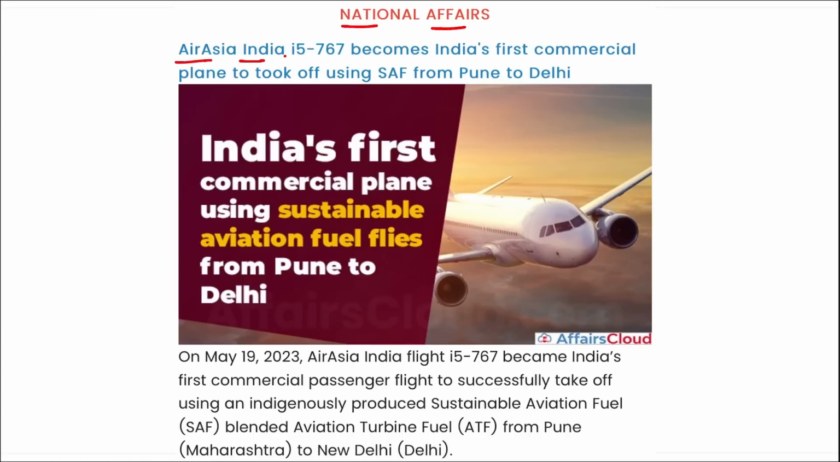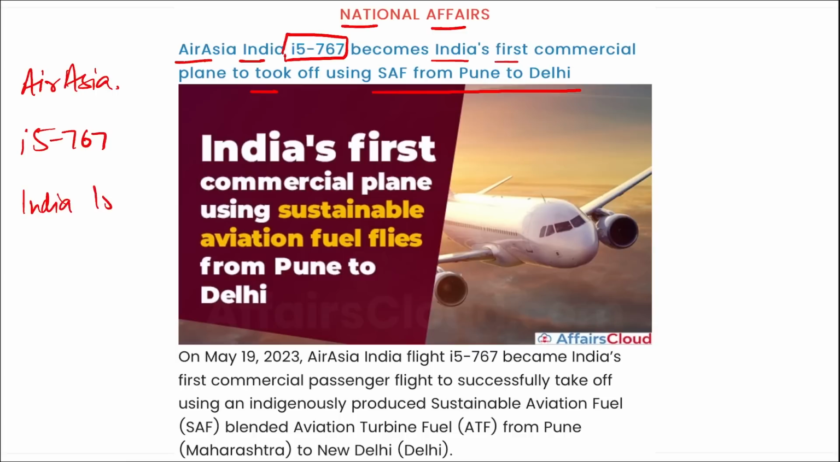Air Asia India I-5767. This is the name of the aircraft that became India's first commercial plane to take off using the SAF from Pune to Delhi. See, first of all, remember the airline name, it is Air Asia. Name of the aircraft or name of the plane is I-5767, right? And it became India's first plane to take off using the SAF.